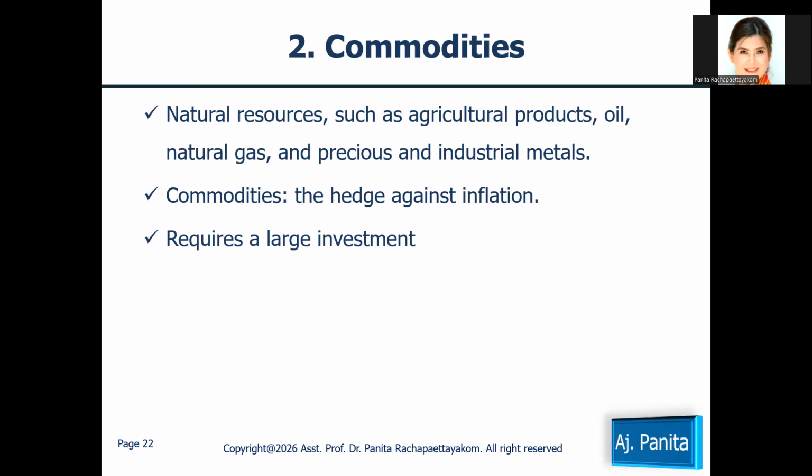For example, agriculture products like wheat and corn. As well, natural resources might be oil, natural gas, precious metals like gold or silver, or industrial metals like copper or zinc. All of these that I mentioned we call commodities.